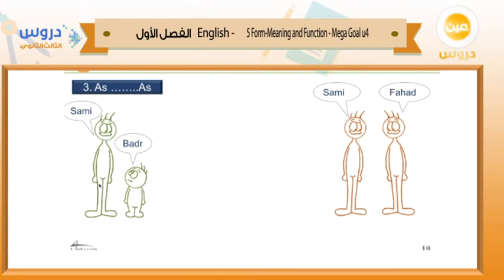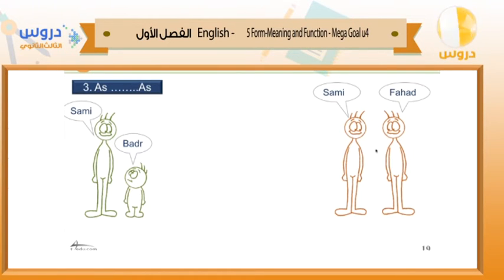Now let's move to the third part here, as and as adjective as. Here we have two persons. The first one here we have Sami and Badr, and here we have Sami and Fahad. If we want to compare the heights of Sami and Badr and Sami and Fahad, we have to say that Sami is taller than Badr. Badr is shorter than Sami. What about Sami and Fahad? Can we say that Sami is taller than Fahad? Or Fahad is shorter than Sami? Do you think their height is different, or they are equal in height?